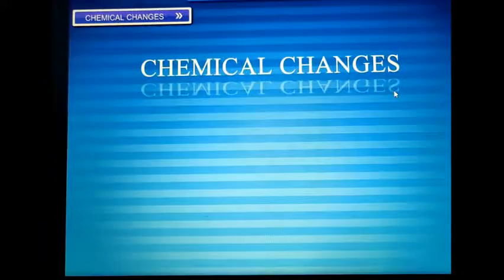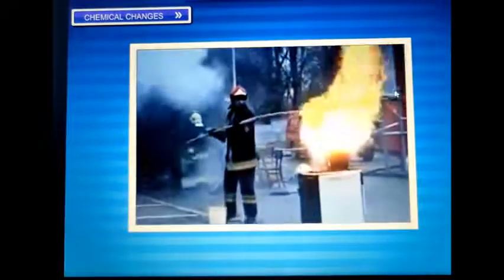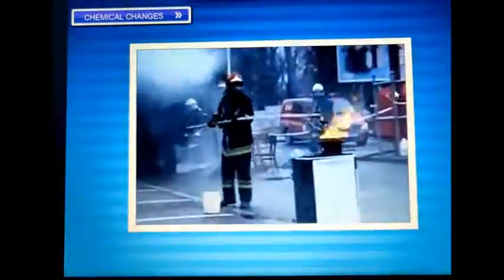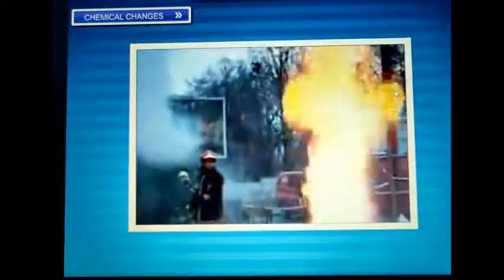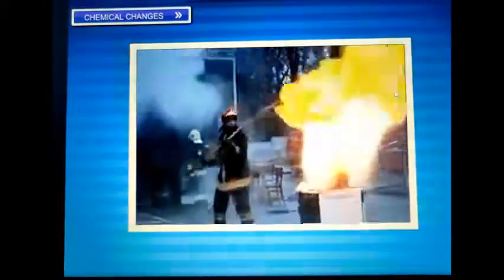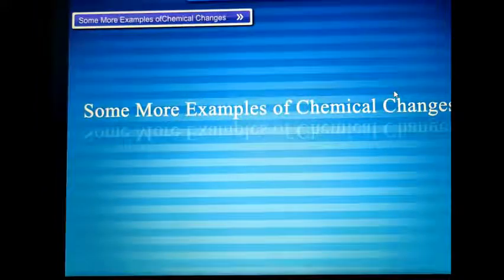Chemical changes. A change in which composition and chemical properties of a substance get changed and one or more new substances are formed is called a chemical change. Some more examples of chemical changes. Explosion of firecrackers is a chemical change. We know such an explosion produces heat, light, sound, and harmful gases that pollute the atmosphere, causing air pollution. That is why we are advised not to play with firecrackers.